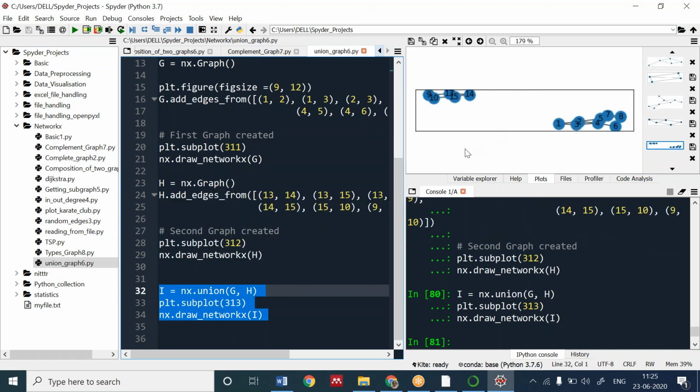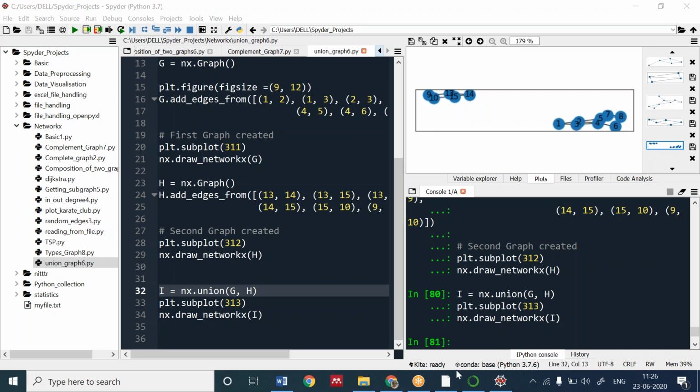They are not connected because no single node is common between them. If any node was common between them, then we would have joined it. This is a disconnected graph, but it is a single graph. This is a union. For union, we use the union function. So write down the union function. There are only two lines. Write it down fast. This was simple. We have created two graphs, G and H, and we have to do the union. Write it down fast. Hope it's done, everyone.